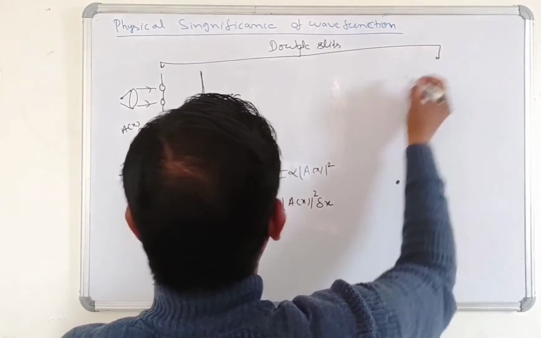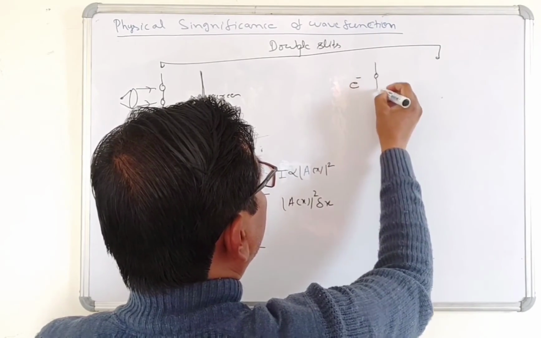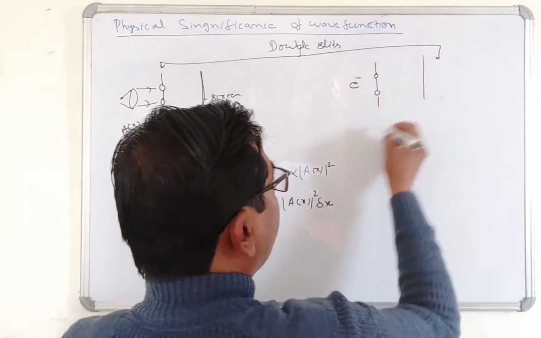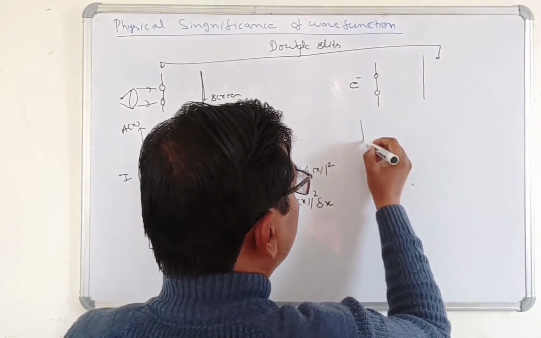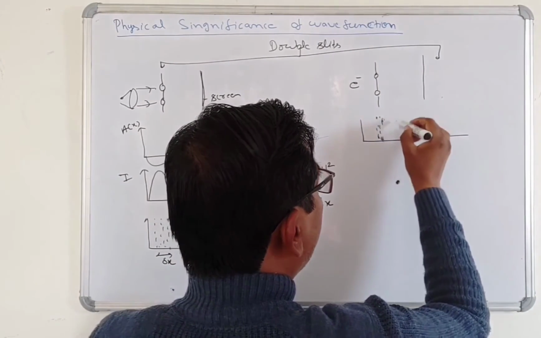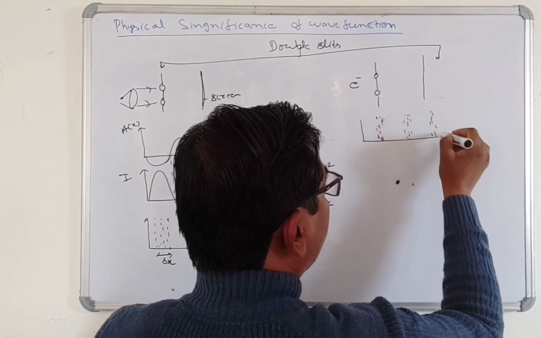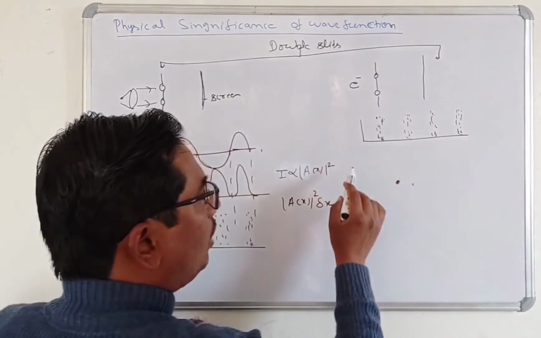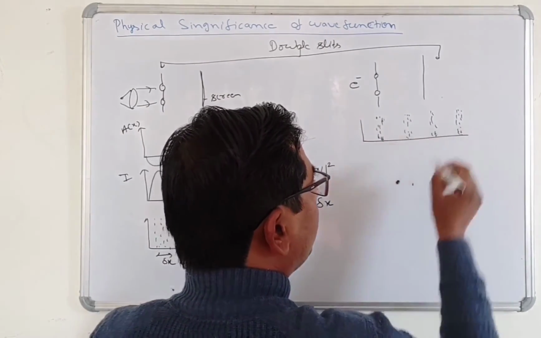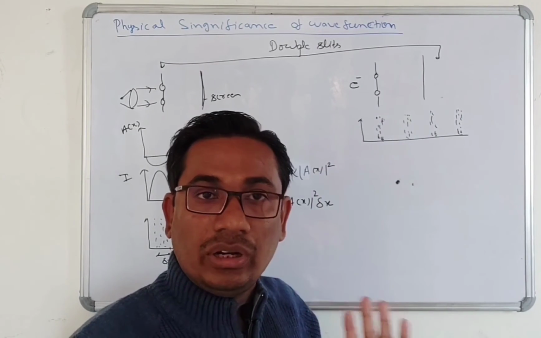Now what will happen if we use an electron? Here is the slit, and here is a screen. Along the screen, the detector will detect more electrons at some places, then again more electrons, and so on. We detect the probability of finding the electron like that, but we do not know the wave function of the electron.